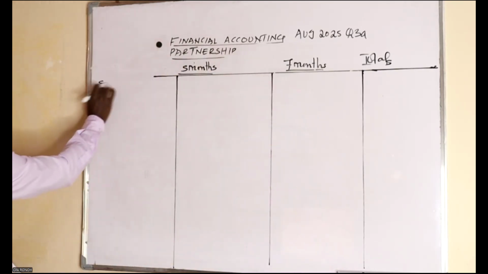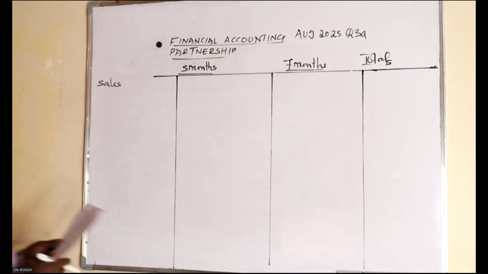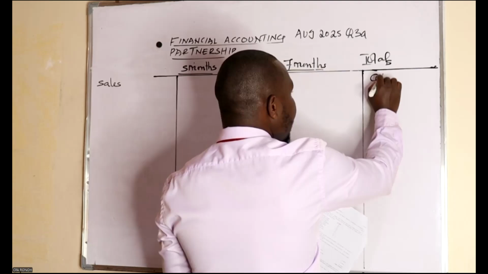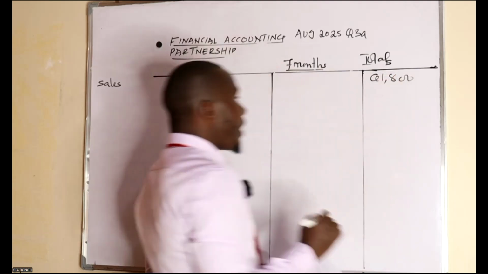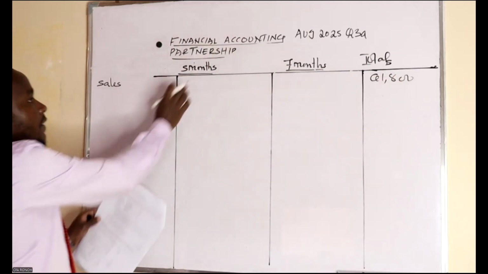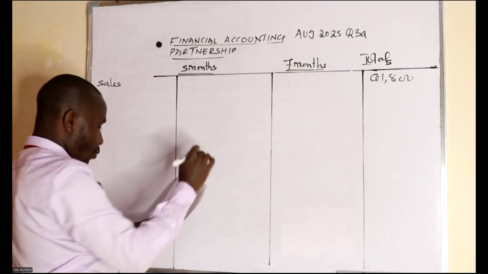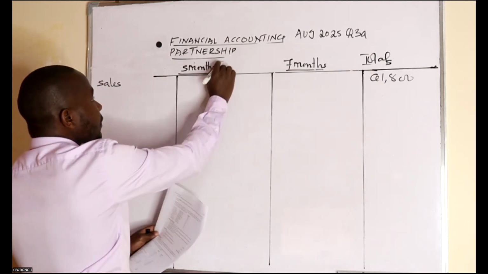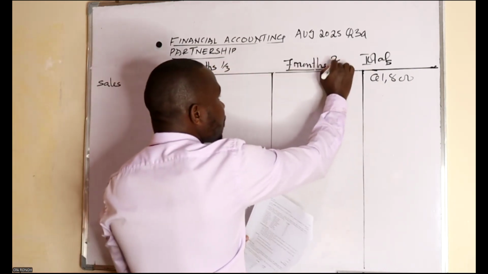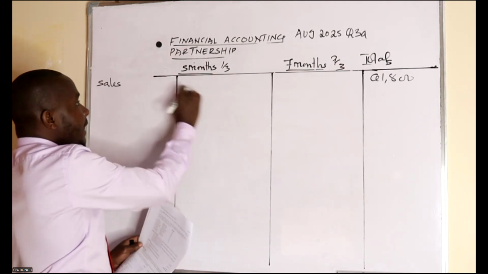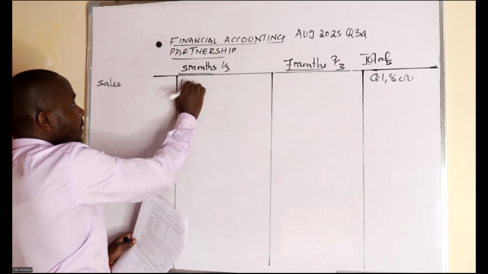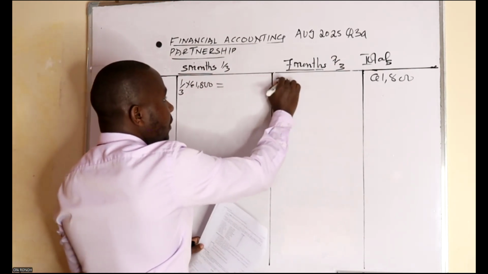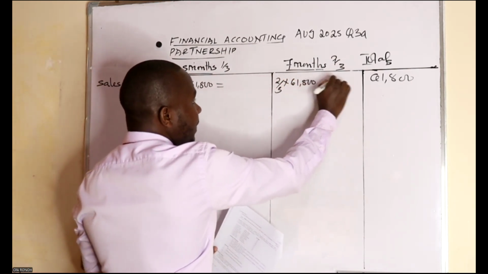So come and put for me sales. How much do we have as the total sales here? 61,800. We have been told for this one, we'll apportion sales as 1/3 and 2/3. If we check note number 6, we are having 1/3 here and 2/3 here. So get 1/3 of 61,800 and 2/3 of 61,800.